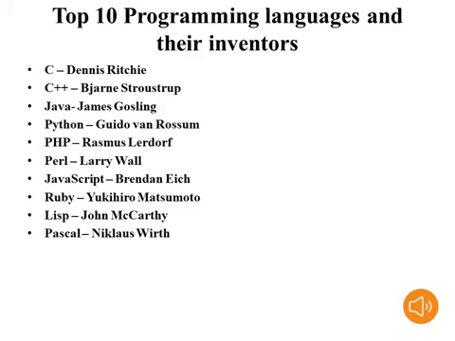Now we will show the top 10 programming languages and their inventor names. As computer science students, definitely in the first semester of our Bachelor of Technology, we will learn about the C programming language. That's why here I will mention the C programming language as the first preference. After that we will learn about C++. Nowadays, most of the students discuss which is the best language, either Java or Python. That's why I will give the best preference to those four languages.